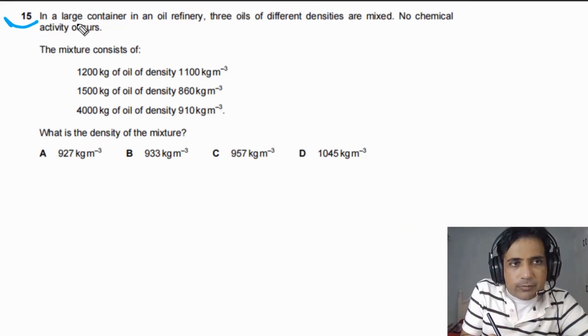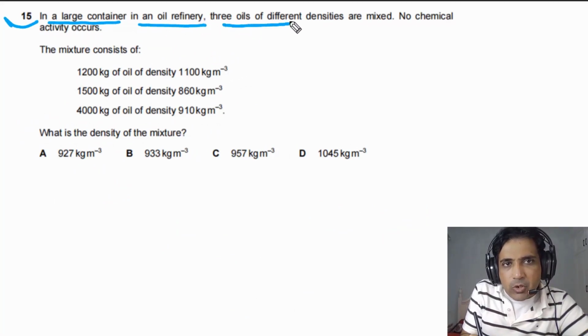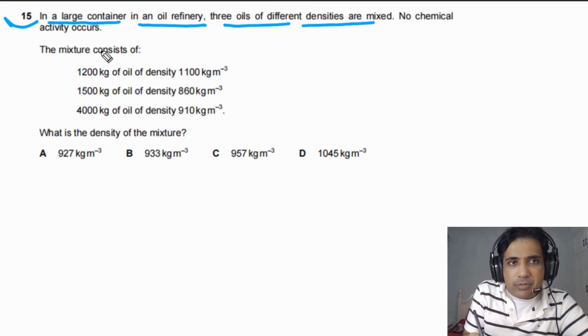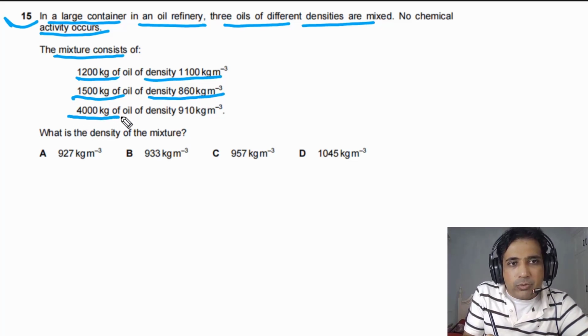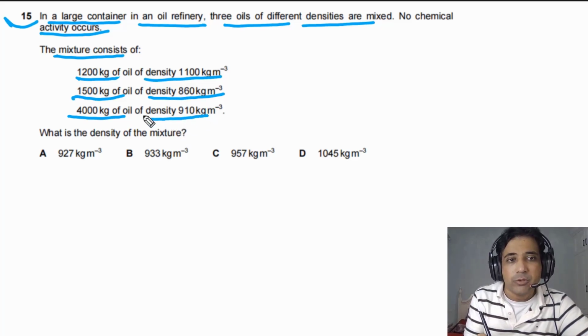For question number 15, it is given to us in a large container in an oil refinery, 3 oils of different densities are mixed. No chemical activity occurs. The mixture consists of 1200 kilograms of oil of density 1100 kilograms per cubic meter, 1500 kilograms of oil of density 860 kilograms per cubic meter, and 4000 kilograms of oil of density 910 kilograms per cubic meter. We need to find out the density of the mixture.